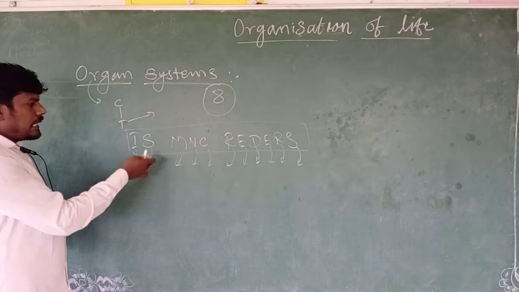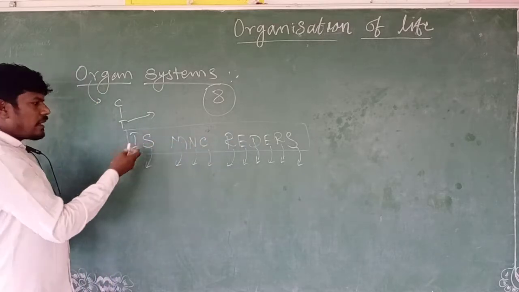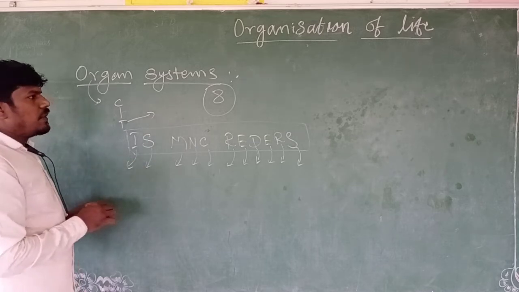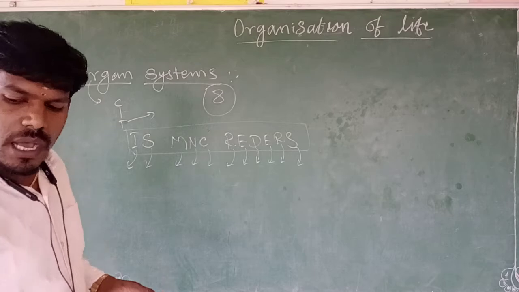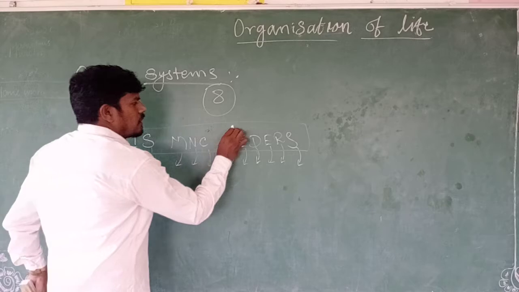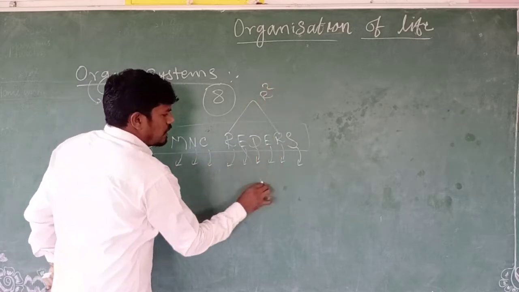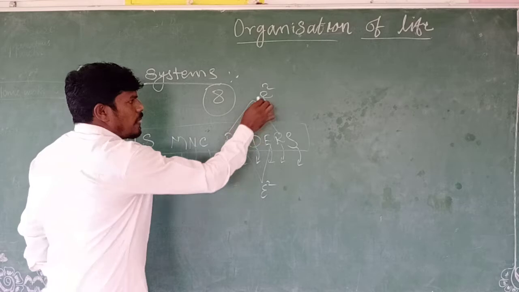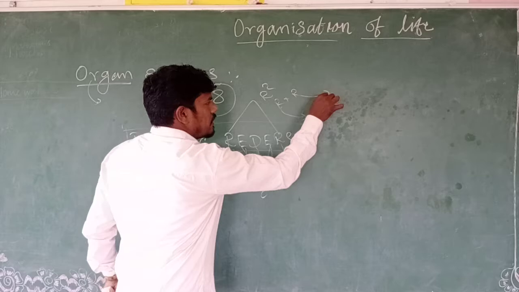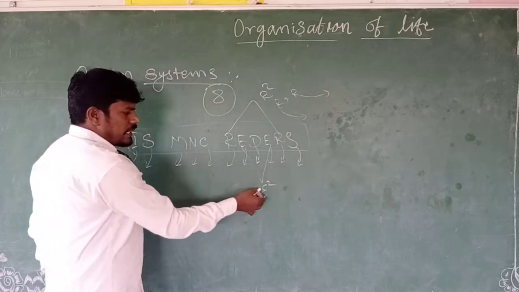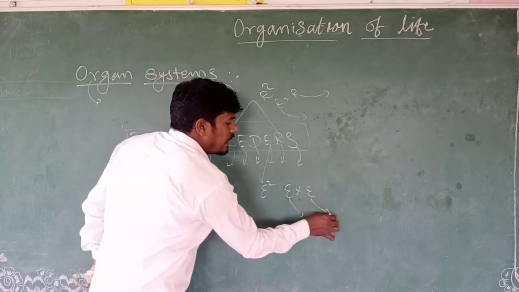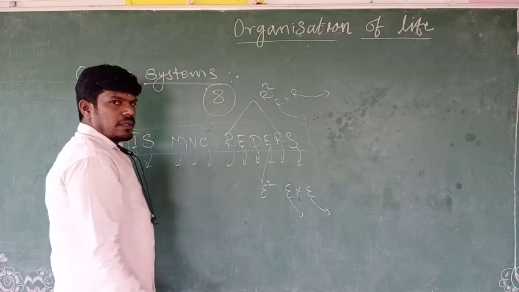Keep MNC READERS in your mind and write out the full form of each letter; they represent the 11 organ systems. Today I will explain only one organ system, the respiratory system. There are two repeated letters, R squared and E squared. For the first R, you can consider reproductive system, and the other respiratory system. The same with E: the first E endocrine system, the other excretory system. That's your choice. Okay.